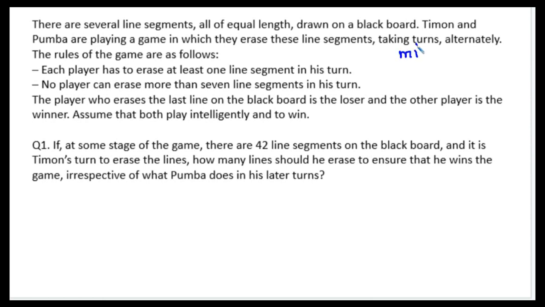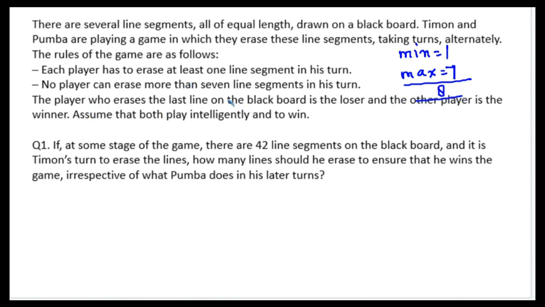So you can say that minimum is equal to 1. Minimum one line has to be removed. It is same as minimum one coin has to be removed. No player can erase more than 7 line segments in his turn. So maximum is going to be 7. Maximum 7 lines can be rubbed, or maximum 7 coins can be picked up. It is on the same lines, just the representation is different. So your controlling number comes out to be 8 over here.